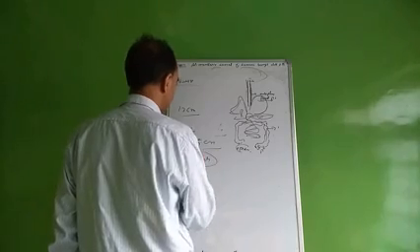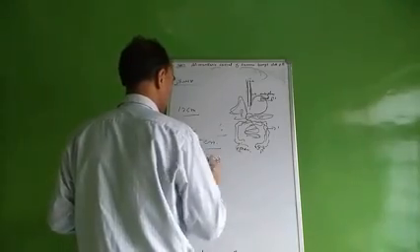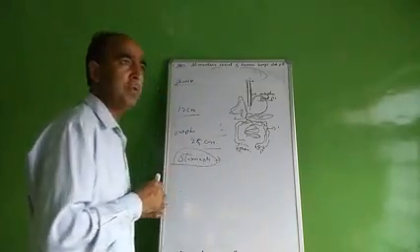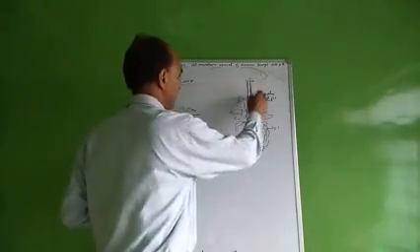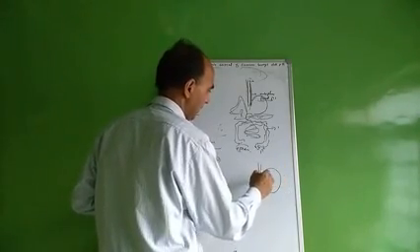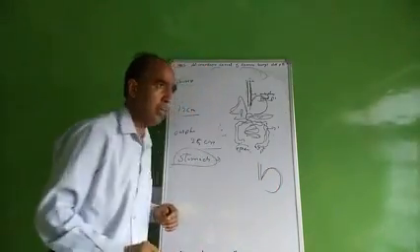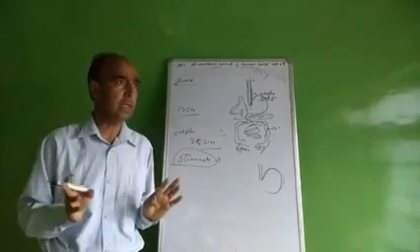The stomach is the important organ. It is a J-shaped organ that stores the food. The stomach is wide. This is the stomach. The stomach is a wide, J-shaped, muscular organ of the alimentary canal.